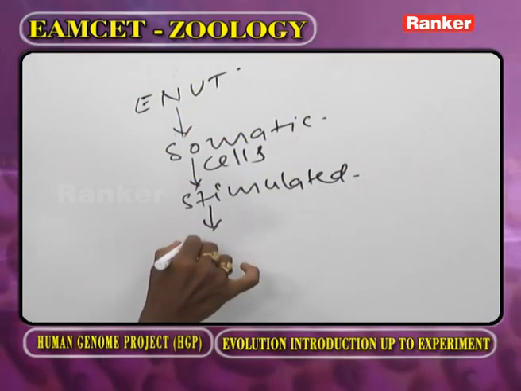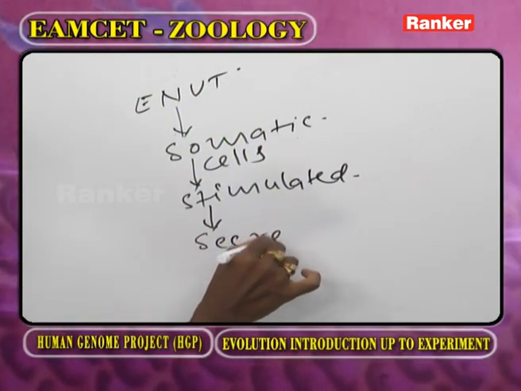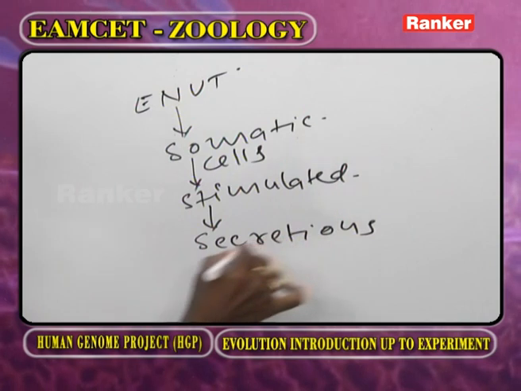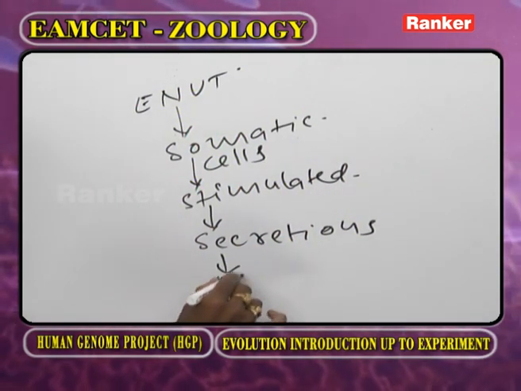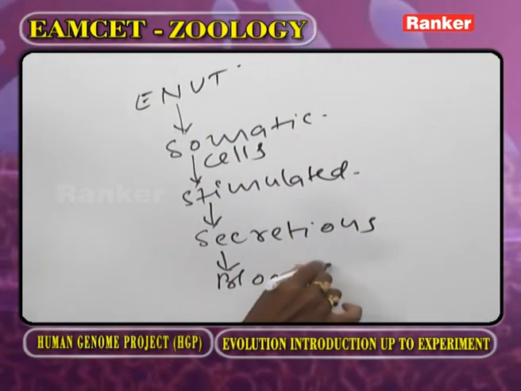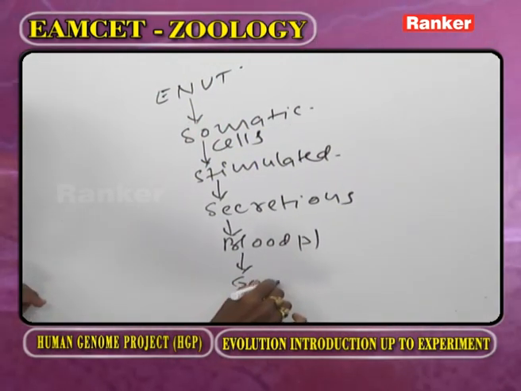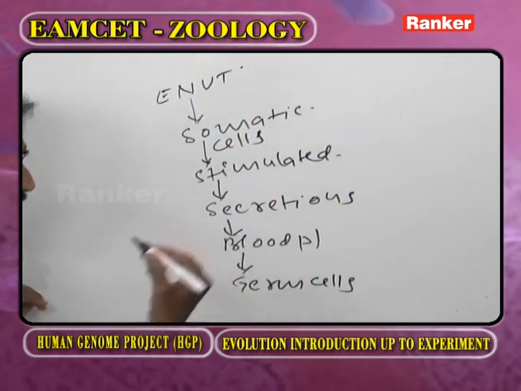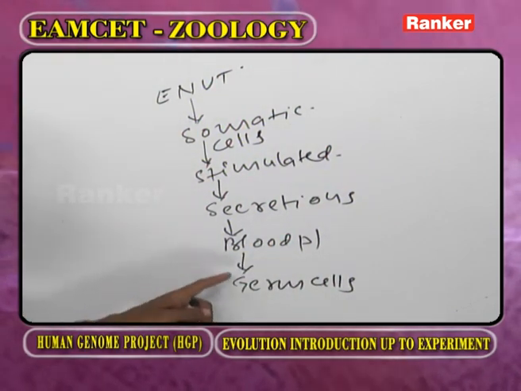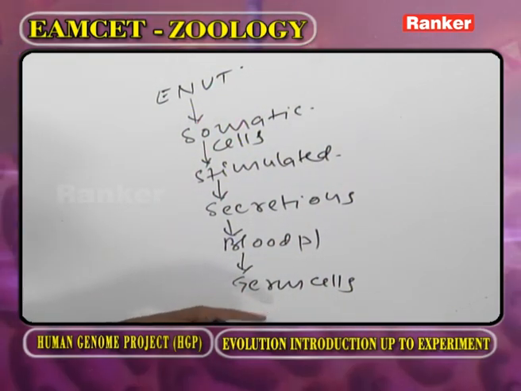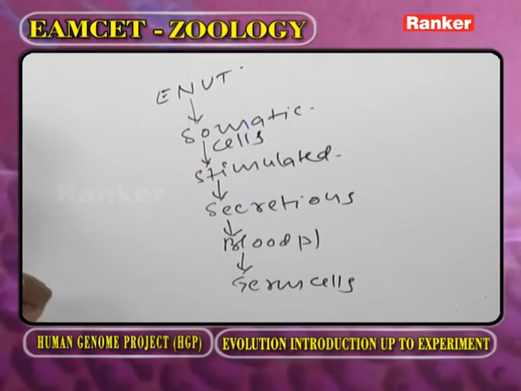Now the somatic cells release secretions. These secretions enter into the blood plasma. Now along with the blood plasma, they enter into germ cells. From one generation to another generation, what is passing? Germ cells.